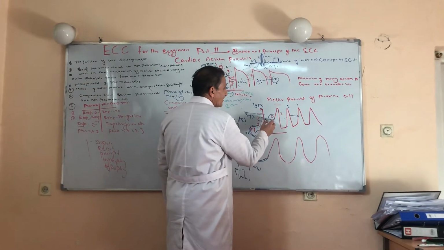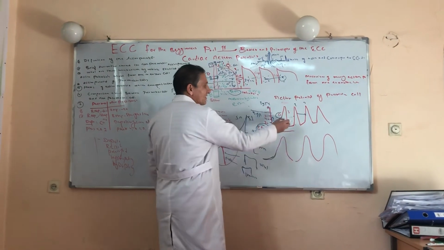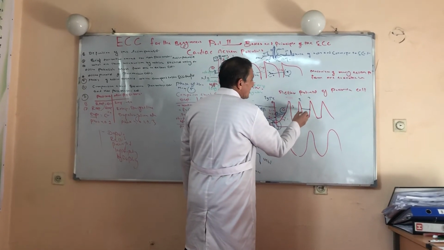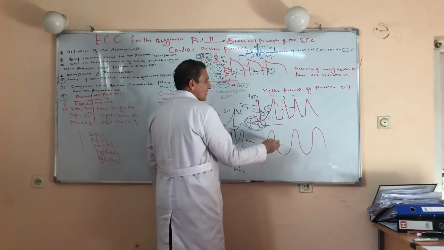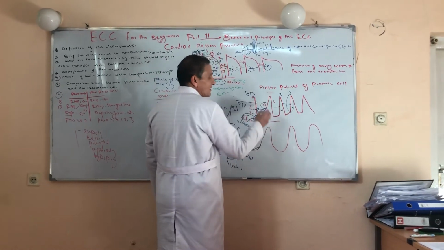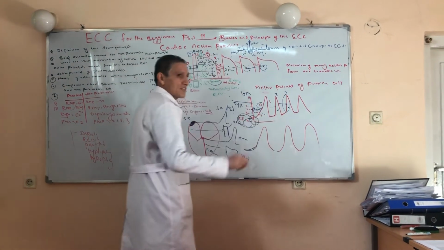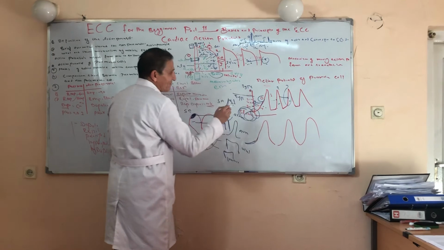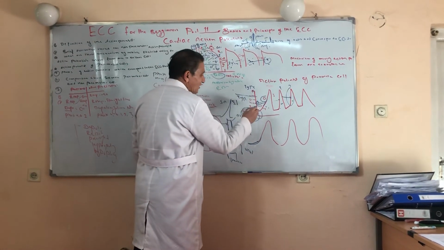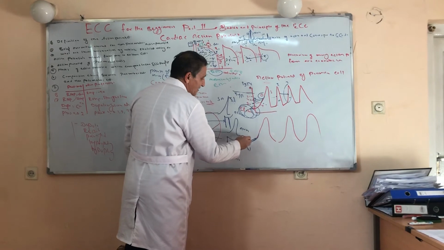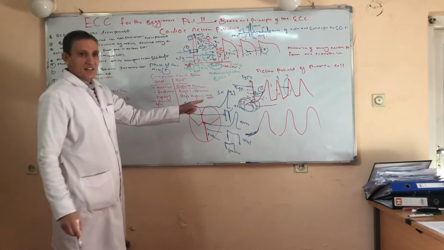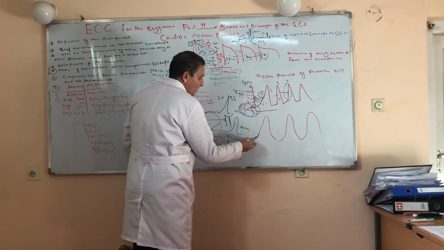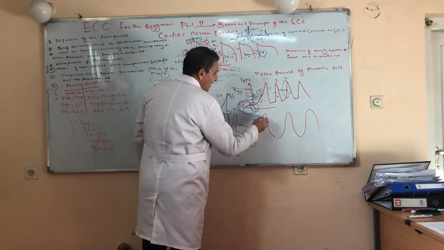Once the cell is completely depolarized, it leads through the gap junction to the second cell. When the second cell is going under depolarization, the first cell is going under repolarization. The second cell leads to depolarization of the third cell through the gap junction, and when this cell is depolarizing, the second cell is repolarizing. By this mechanism, the action potential continues. The resting membrane potential of the AV node and SA node are the same, just this phase 4 slope is more than in the SA nodal cell. This also has three phases: phase 4, phase 0, and phase 3.